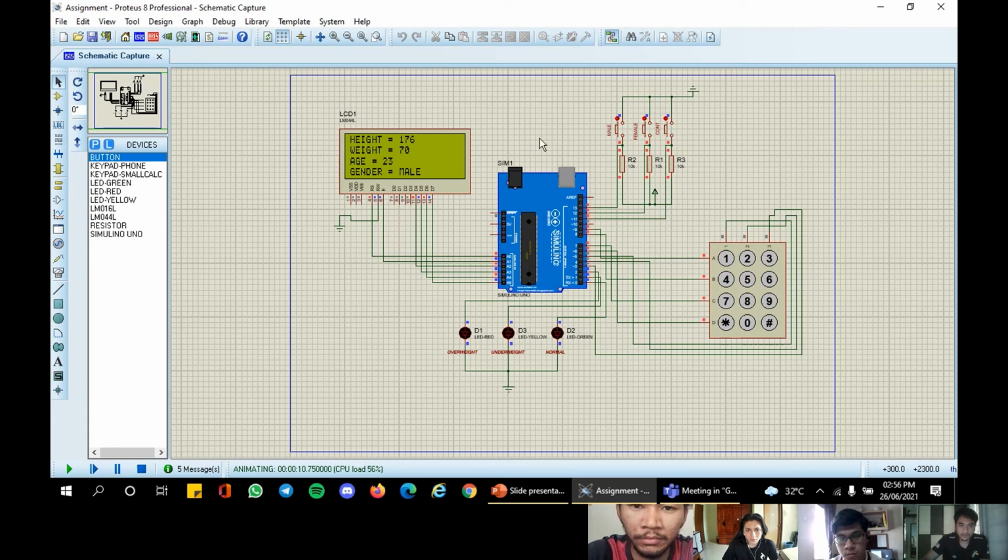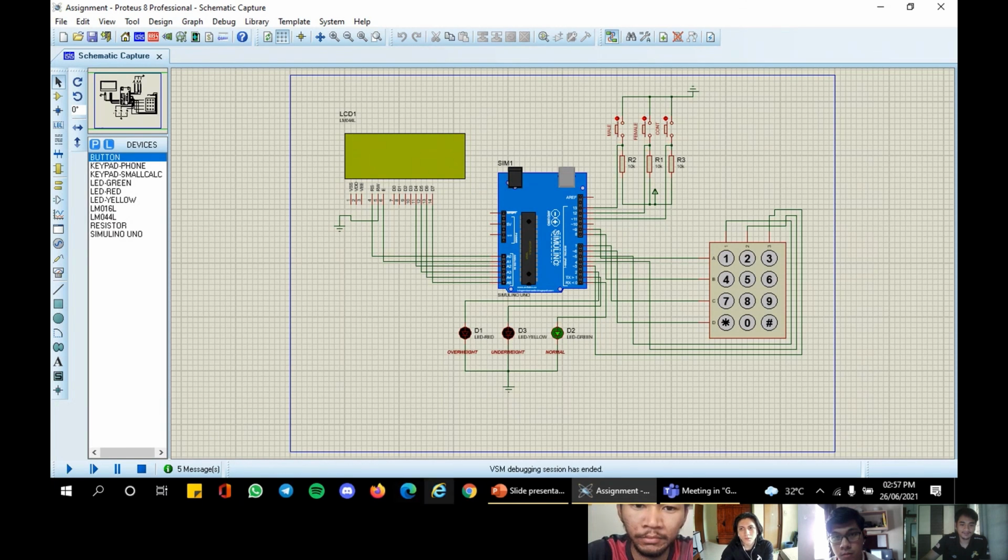So after 4 inputs, I will press the push button to continue to calculate the BMI result. So the BMI result is 22.60. It means the person has a normal BMI. So the green LED will light up.